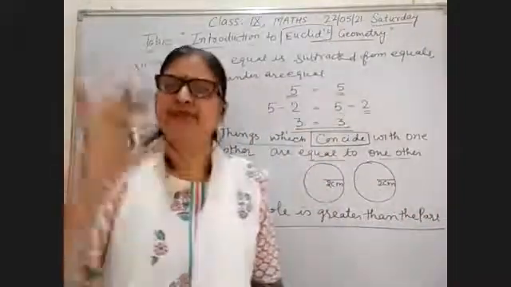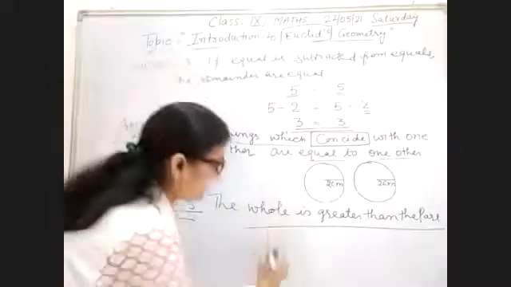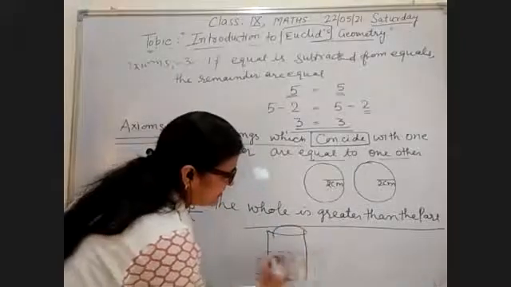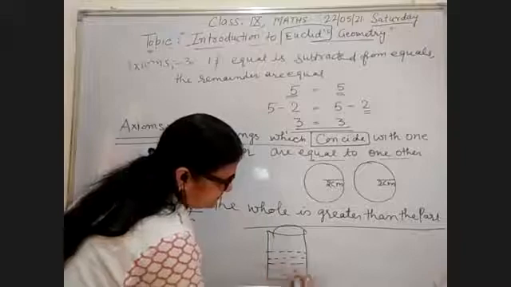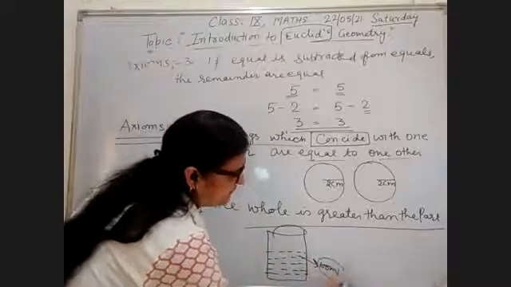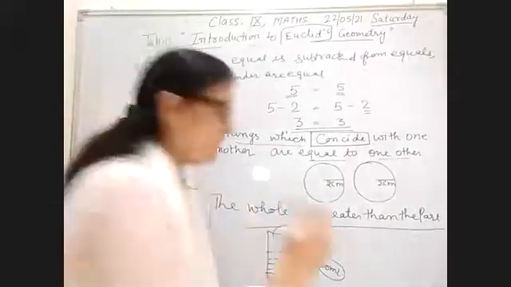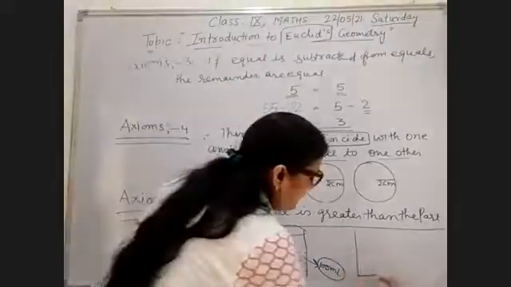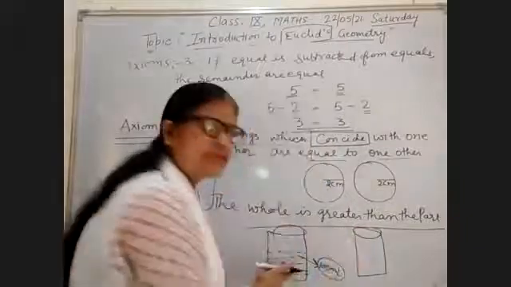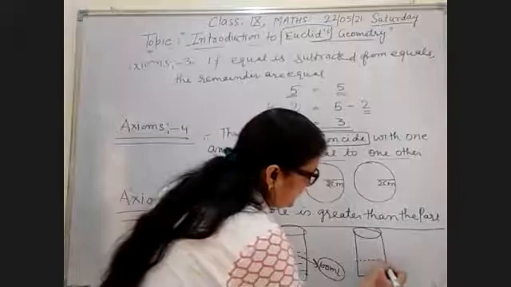It is full of water, 100 ml water is there. The tumbler has 100 milliliter of water, and in another tumbler I take out from this tumbler 10 milliliter of water and put it in this tumbler.